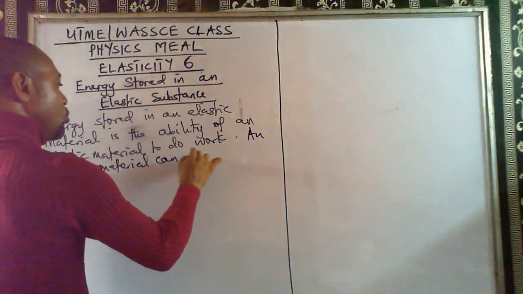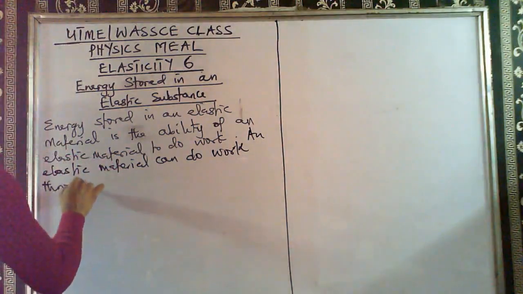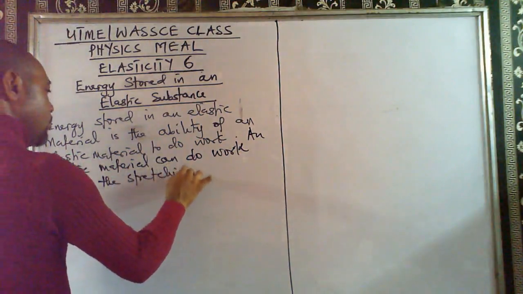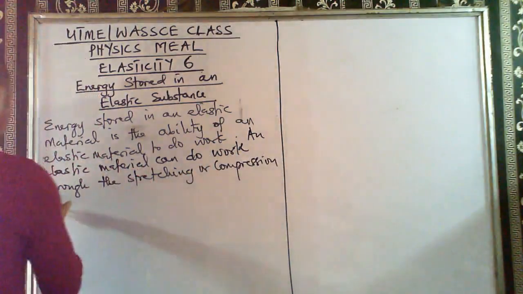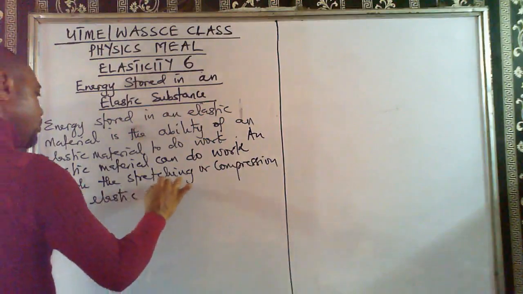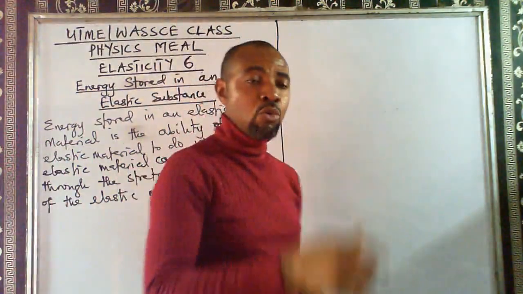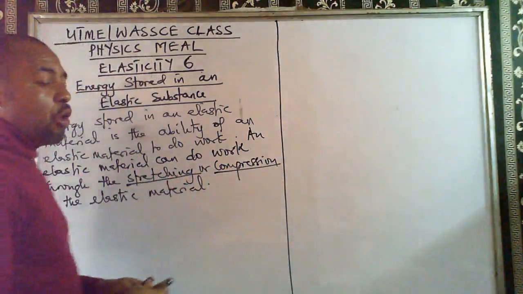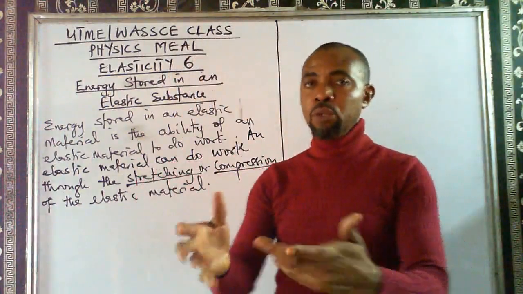So an elastic material can do work through the stretching or compression of the elastic material. So an elastic material can do work either by stretching it or by compressing it. So let's see the work. Let's begin with the stretching.